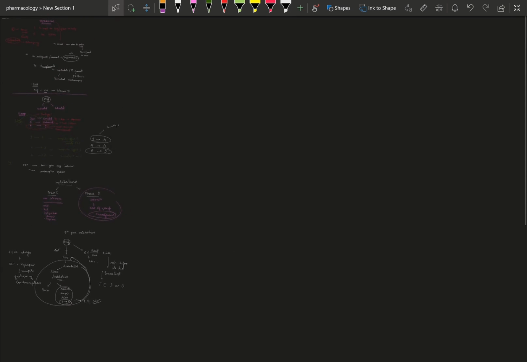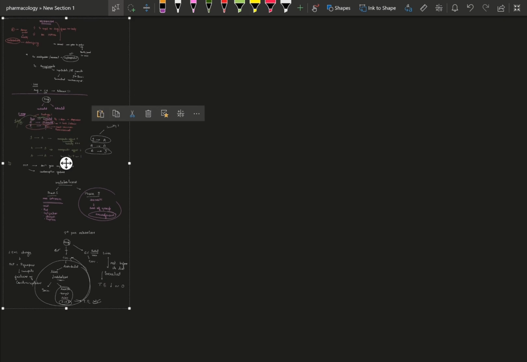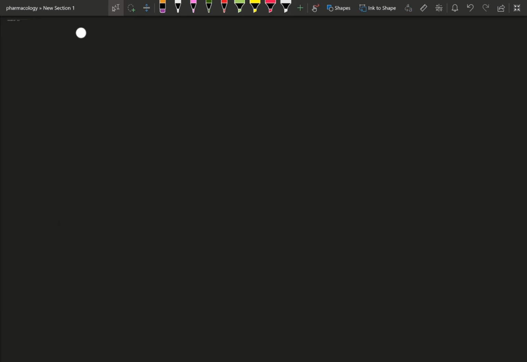So post the concept of metabolism which we discussed, we'll move on to another concept of metabolism, which is enzymes. First, let me clear out my working area. There we go. And let us start our discussion on the topic of enzymes.